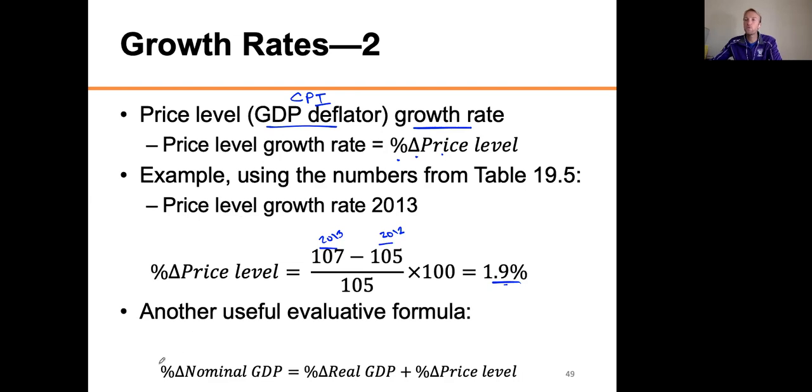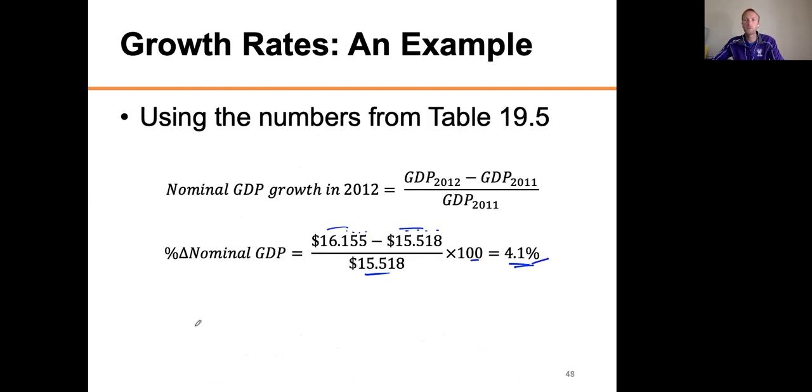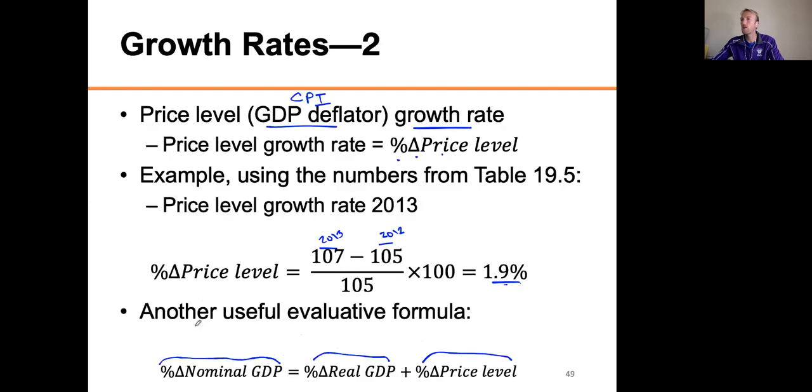Okay, another useful formula that you might be interested in is the following. If you do the percentage change formula with nominal GDP, that's going to equal the percentage change formula that you did with the real GDP, plus the percentage change in the price level using the same years. Remember we saw that from 2011 to 2012, this went up 4.1%.